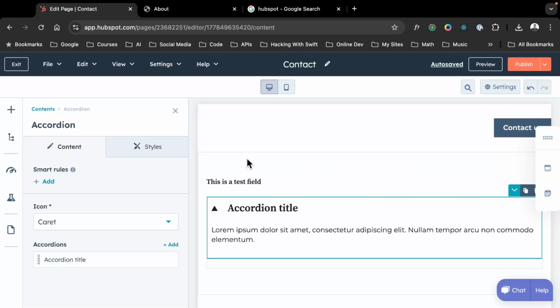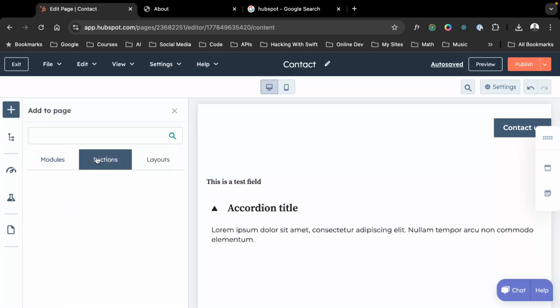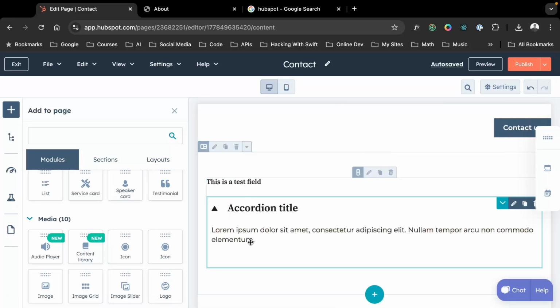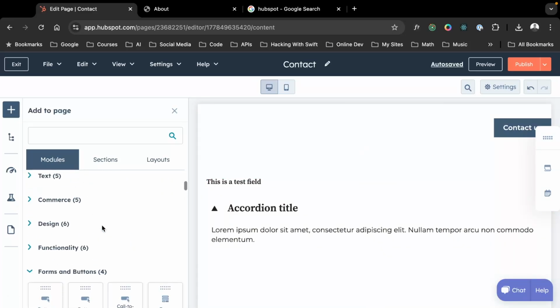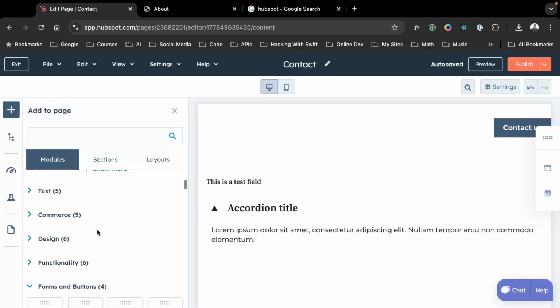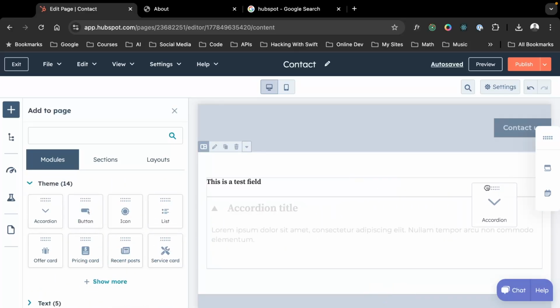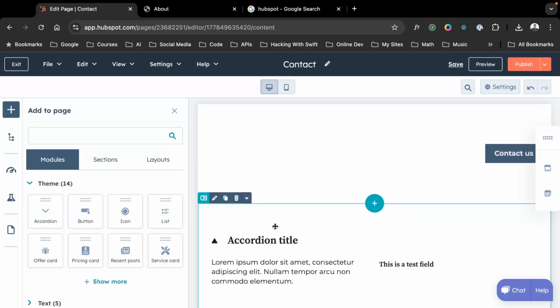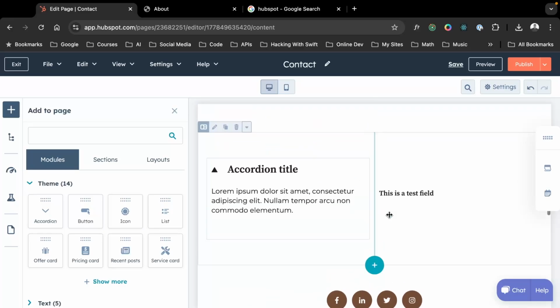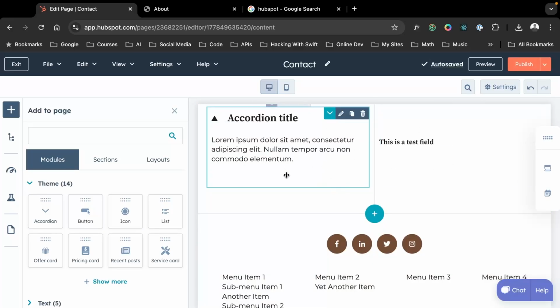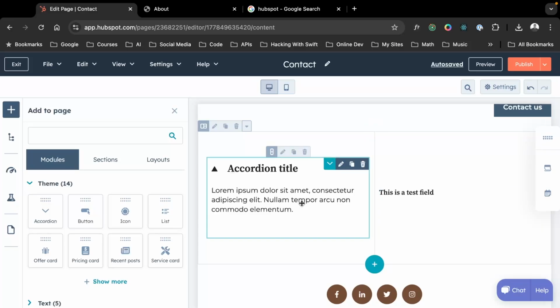So this is how we build out a page: we look for these different modules or sections and we add them to the page. Obviously, this doesn't look very pretty. What I'm trying to do is show you that the design flow for generating a page and building a page is that you bring in these fields into HubSpot from the left-hand side, right? And you can drag them left to right. You can have two columns here, right? You can stack them on top of each other. You basically have something like a WordPress drag and drop experience.